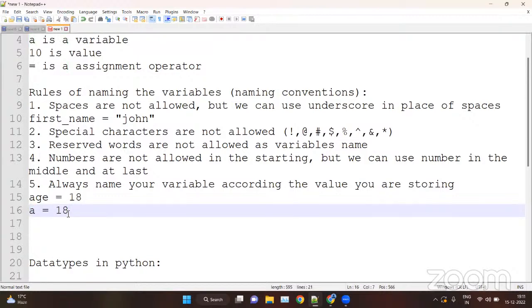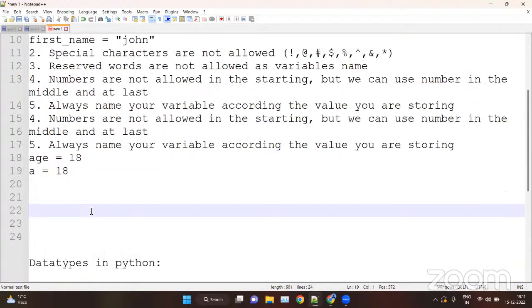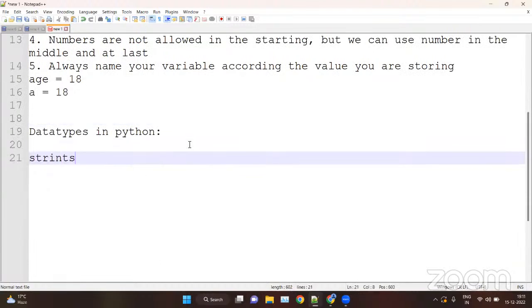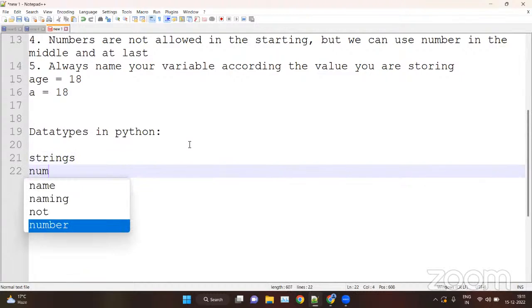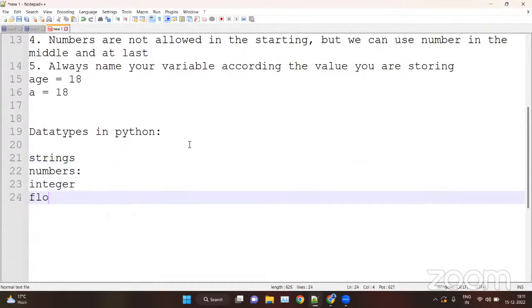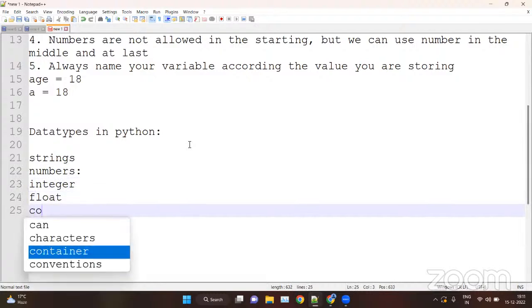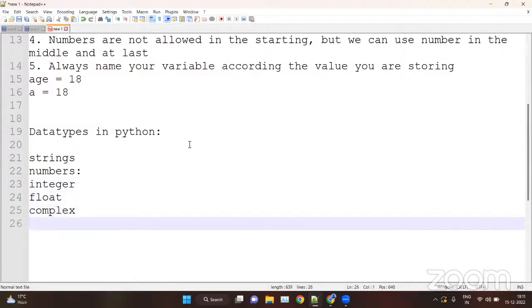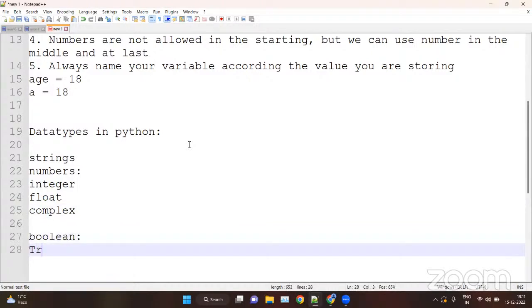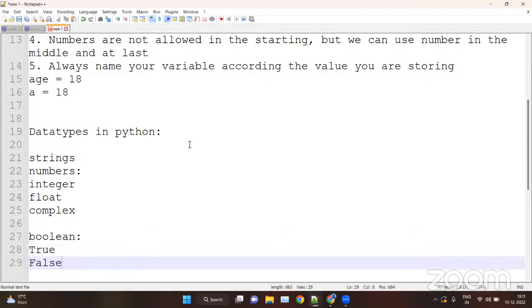Always name the variable according to the value you are storing. These are the naming rules of the variables that we have discussed yesterday. Then we have discussed the data types, like strings and numbers. Inside numbers, we have discussed int, that is integer, float, and complex. Then we have discussed the Boolean values, that is, we have only two values, true and false.